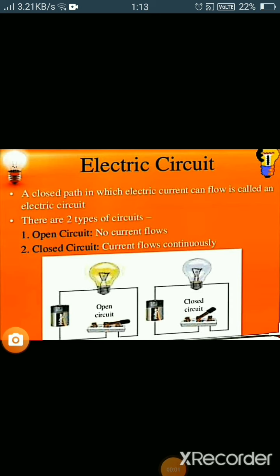Electric circuit. An electric circuit is a path for the movement of electrons. So a closed path in which electric current can flow, or we can say the flow of electrons can take place, is called the electric circuit. They are of two types, open circuit and closed circuit. In an open circuit, the wires are not connected with each other, so current will not flow and the bulb will not glow. In a closed circuit, wires are connected with each other and the flow of electrons takes place continuously, so the bulb will glow.